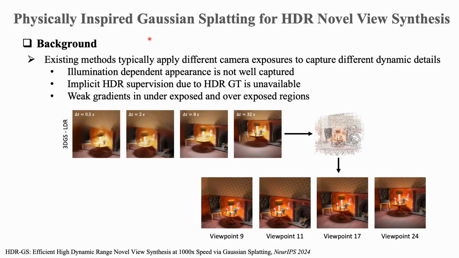But these regions are exactly what matters in HDR reconstruction. We will have a deeper illustration of this later. So to summarize, the key challenge is how to capture the illumination-dependent appearance, how to effectively provide HDR supervision without HDR ground truth, and how to effectively optimize Gaussians in under- and overexposed regions.